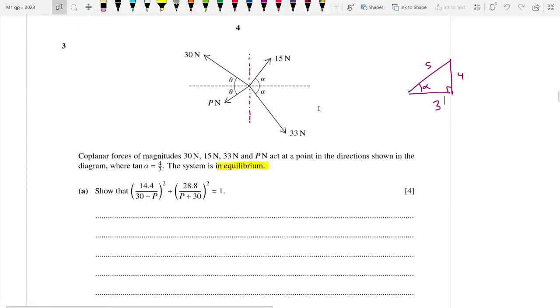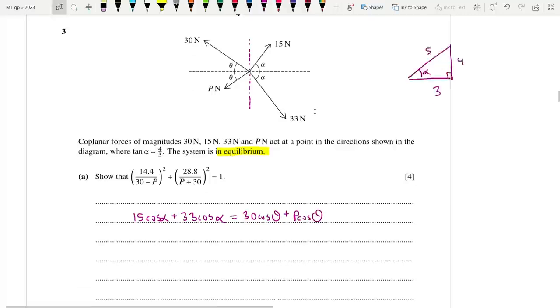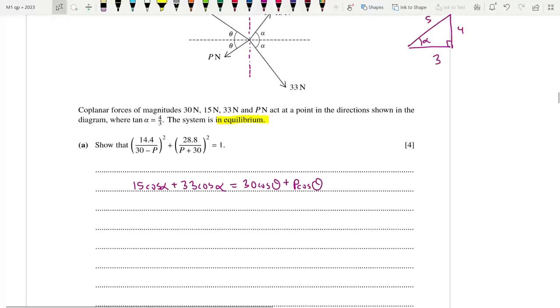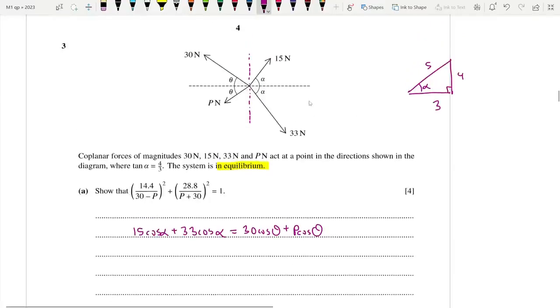So if I equate them horizontally, what do we get? 15 cos alpha plus 33 cos alpha is equal to 30 cos theta plus p cos theta. This is one root. So what's the value of cos alpha from this diagram?